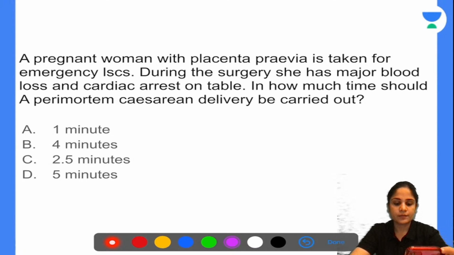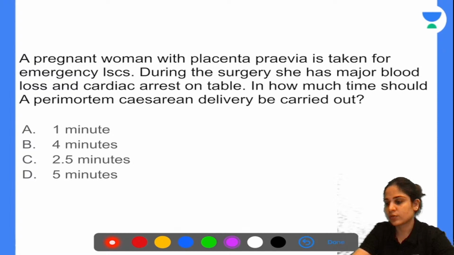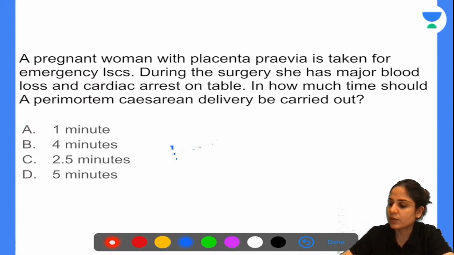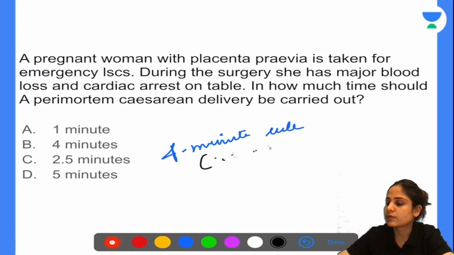Okay, so there is a little bit of a dilemma in this question. There is a rule which is called the 4-minute rule. Now, what does the 4-minute rule say? It says that you should give CPR to the mother for 4 minutes, and by the 5th minute, the baby should be out. Okay? So, by the 5th minute, the baby should be out.